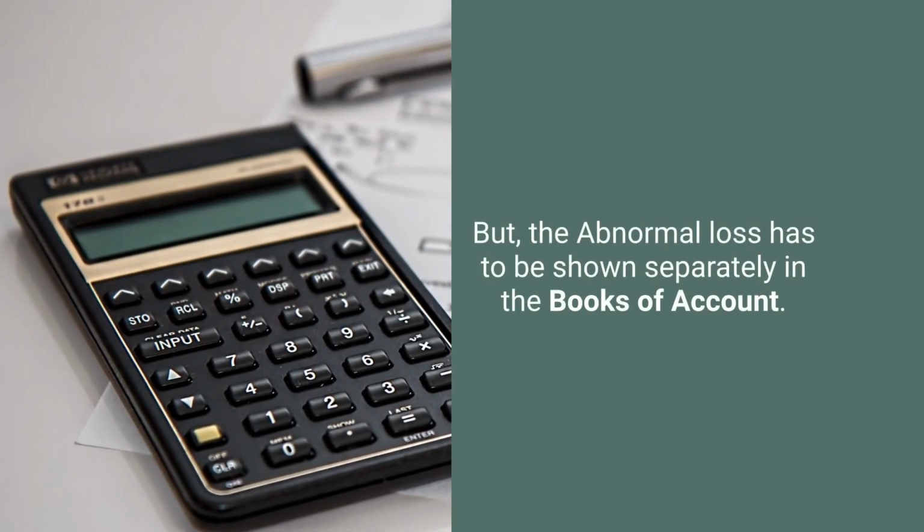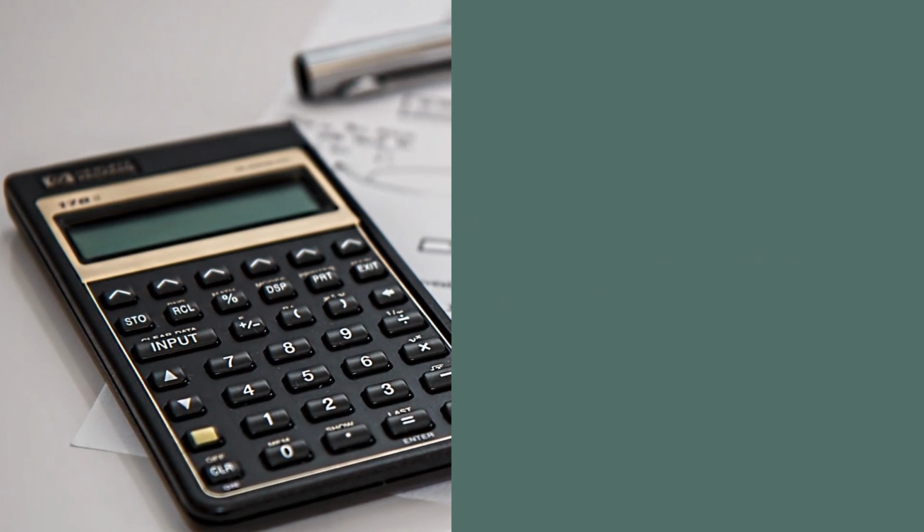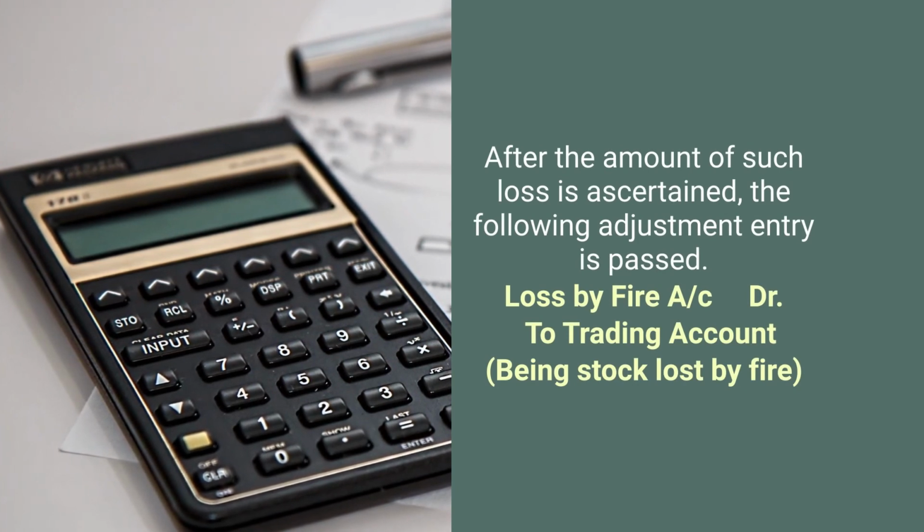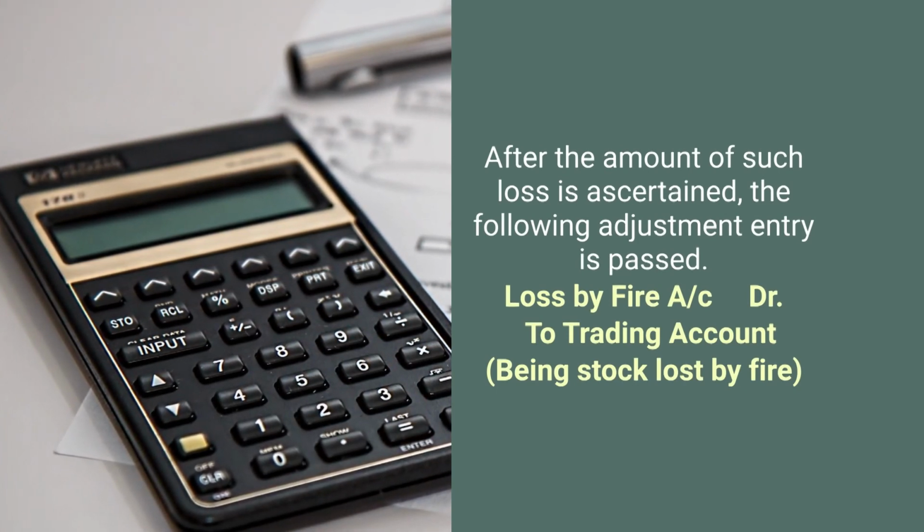But the abnormal loss has to be shown separately in the books of account after the amount of such loss is ascertained. The following adjustment entry will be passed. Say for example, if goods are lost by fire, this is a loss for the business. If it is a loss for the business, a loss always has to be debited.